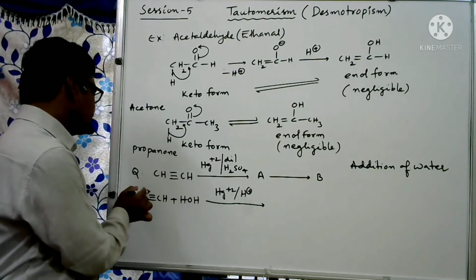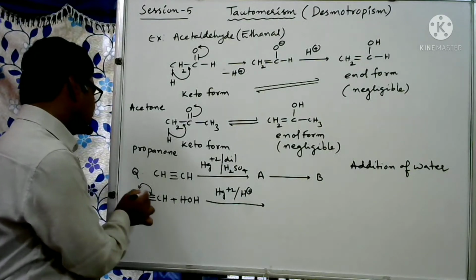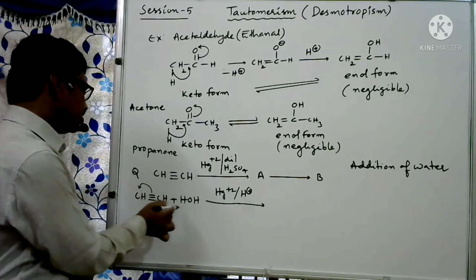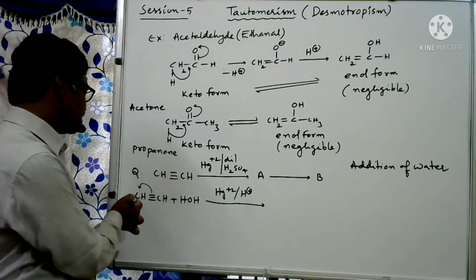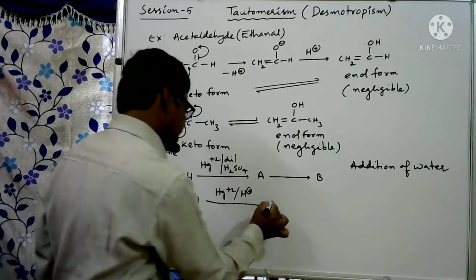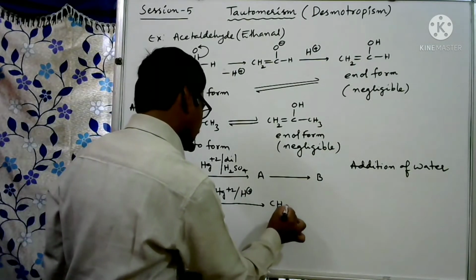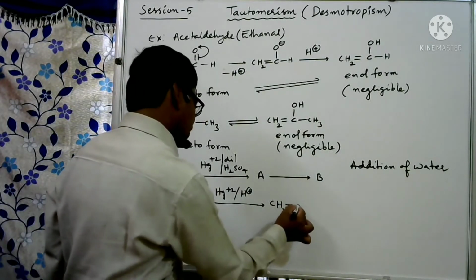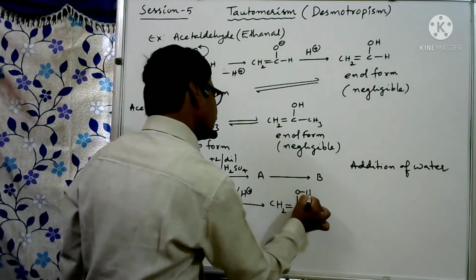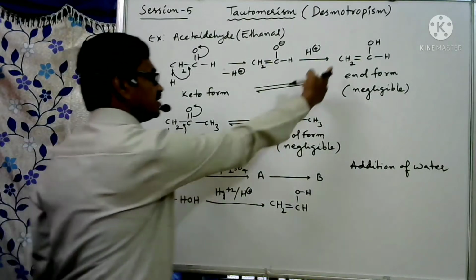If this bond shifts from this side to this side, this carbon gets negative charge and this carbon gets positive charge. So the H plus ion combines with this CH, and OH combines with this CH. What can we get here? CH2 double bond CH, then OH. So it is like this form.